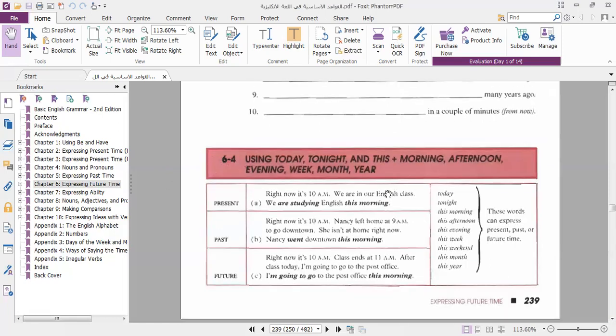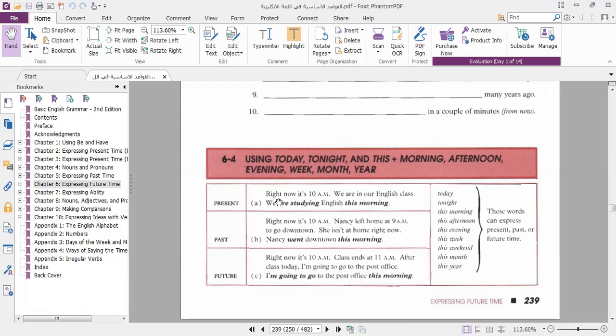Next one, we will talk about comparison between using today, tonight, and phrases like this morning, this afternoon, this week, and so on. How can we use them? In this lesson, we will learn that phrases like this morning, we can use in the present, in the past, or in the future, according to what we mean.